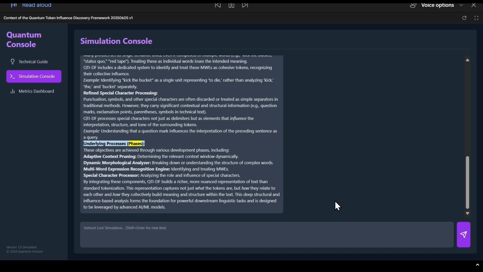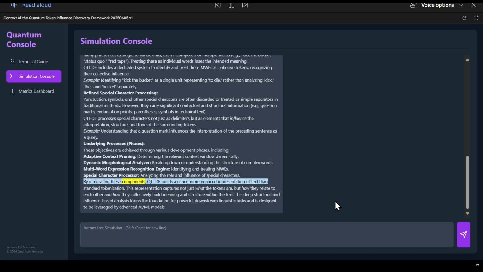Underlying processes, phases. These objectives are achieved through various development phases, including adaptive context pruning, determining the relevant context window dynamically. Dynamic morphological analyzer, breaking down or understanding the structure of complex words. Multi-word expression recognition engine, identifying and treating MWEs. Special character processor, analyzing the role and influence of special characters.